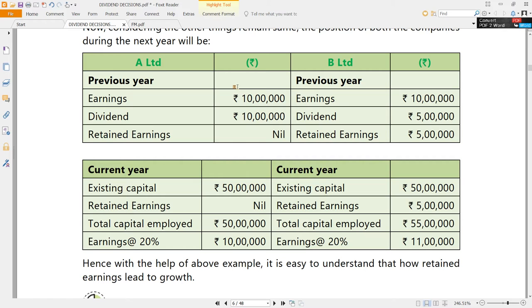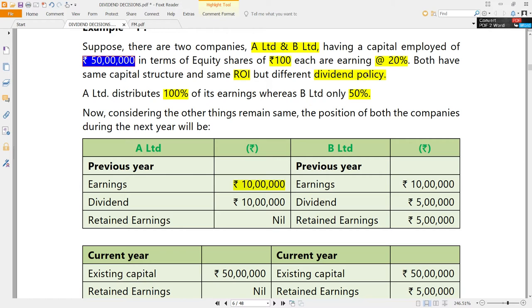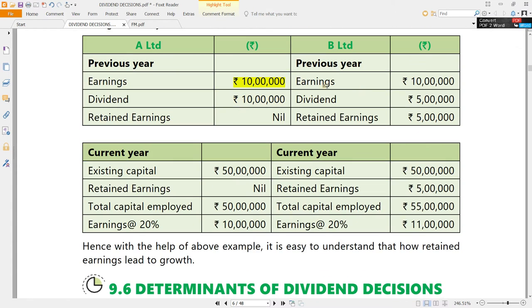What are the retained earnings for A Limited in this particular year? Entire earnings, which are 10 lakhs rupees. How do we know 10 lakhs? Because 50 lakhs rupees is the capital employed, 20% is the return on investment. So earnings are approximately 10 lakhs. And the entire amount is distributed as dividend, which means there are no retained earnings at all. That is for A Limited.